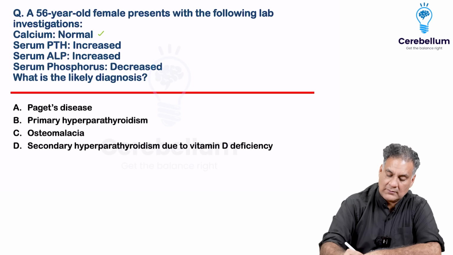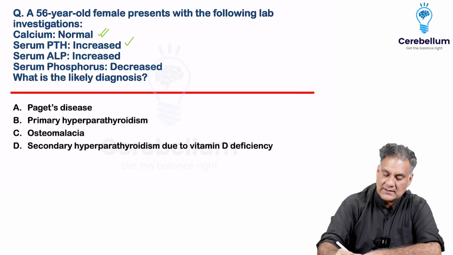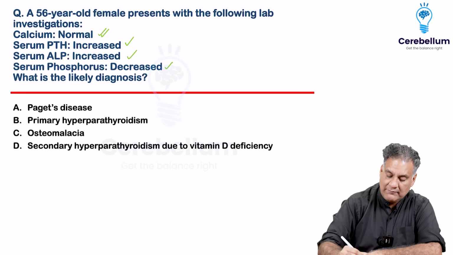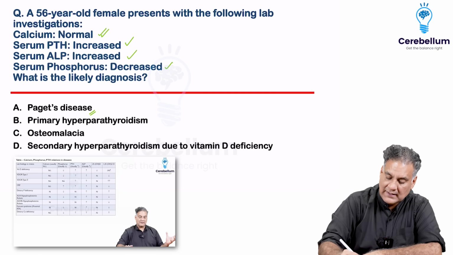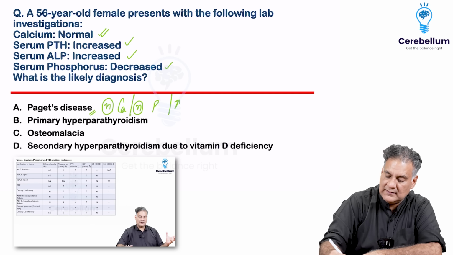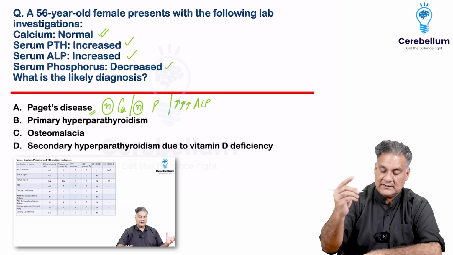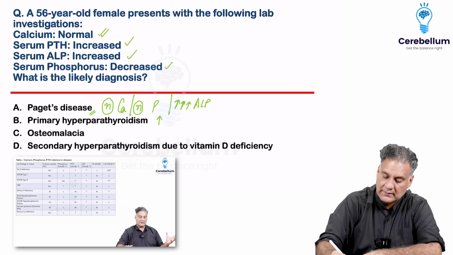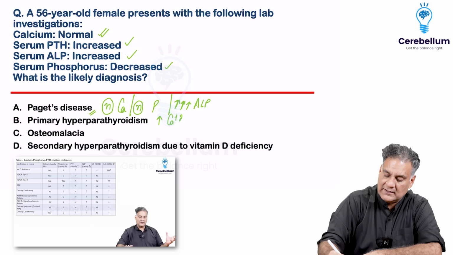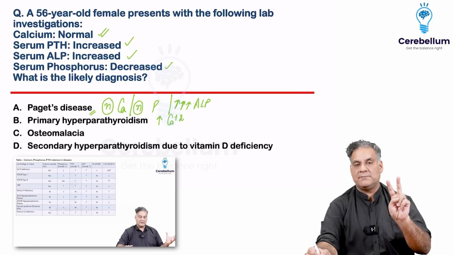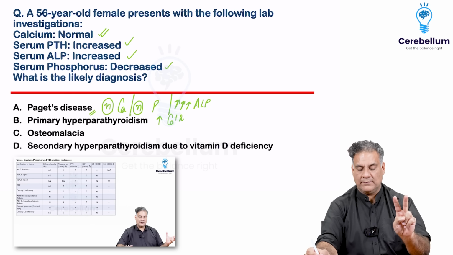Looking at the next question, they have given you a 56-year-old female with the following investigations. Calcium is normal, high PTH, high alkaline phosphatase, decreased serum phosphate. So remember this, when you have Paget's disease, they have normal calcium, normal phosphate, increased ALP. This is a condition where it is an osteoclast defect. When there is primary hyperparathyroidism, there is increased calcium level. There are only two causes in orthopedics where you have high calcium. One is primary hyperparathyroidism, second is multiple myeloma, right?